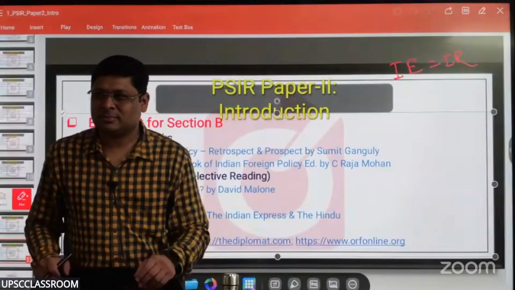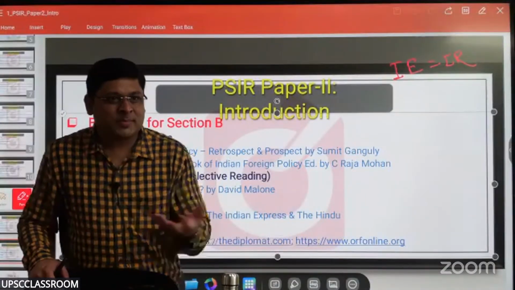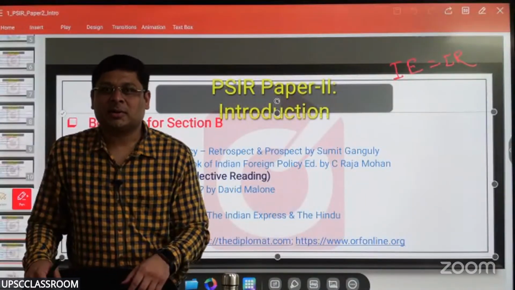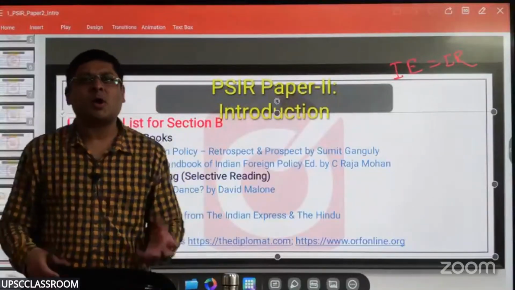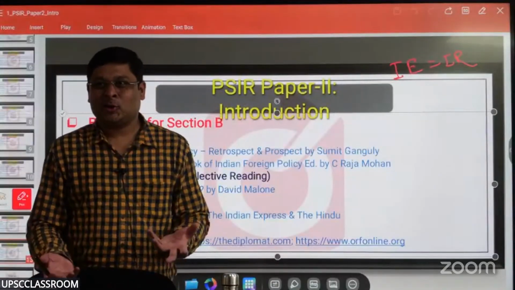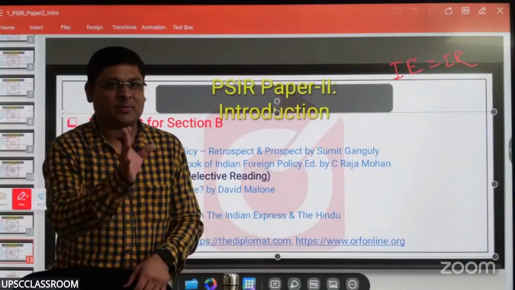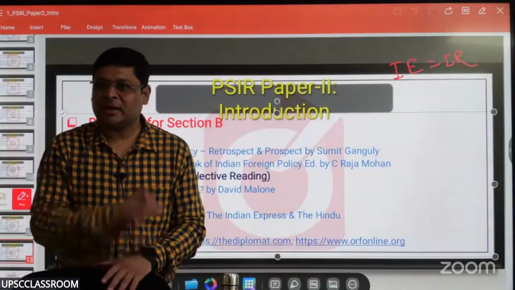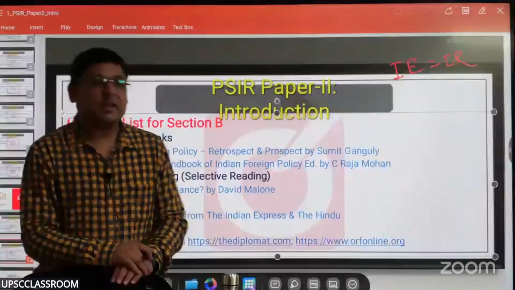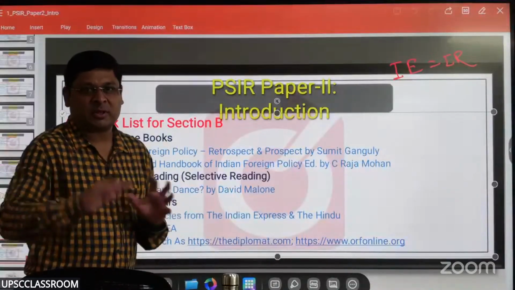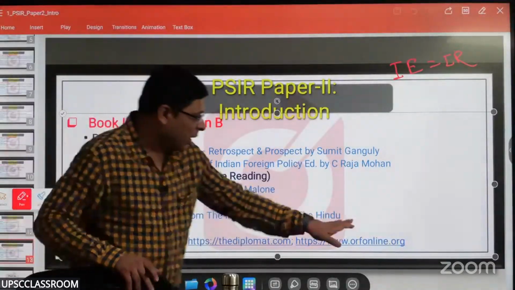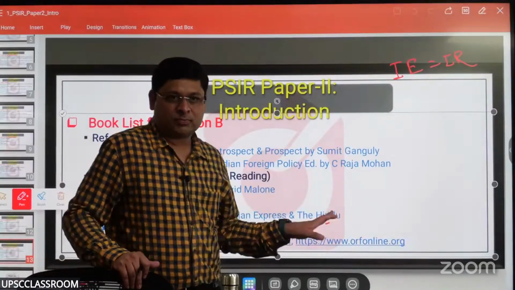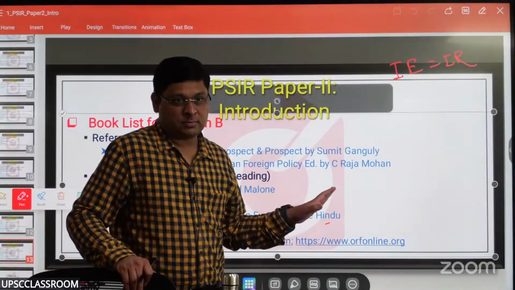It's almost done, right? Why am I saying this with such confidence? Because in section B, you have options. You only have to write one or two questions, apart from that compulsory question number 5. That is taken care of, right? And thereafter, if you want to be extra secure, if something else comes which is not covered by Indian Express, you have the Hindu. So read both, right?